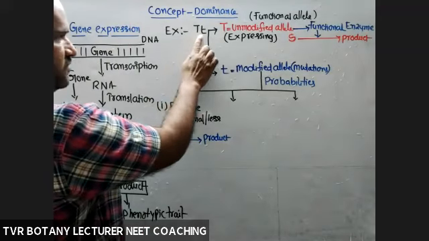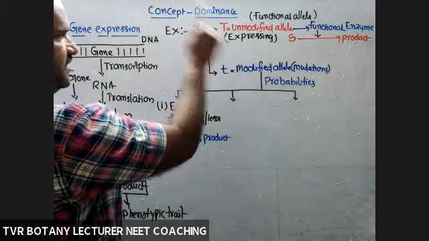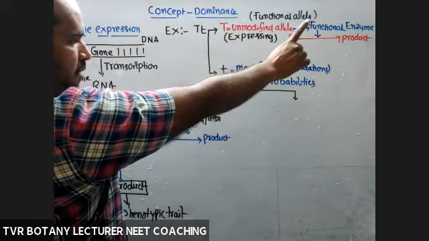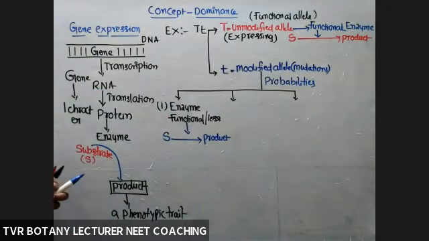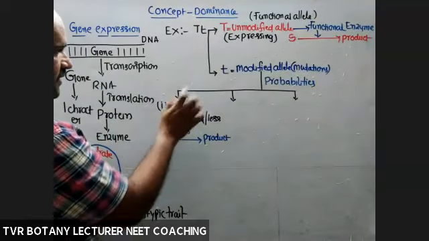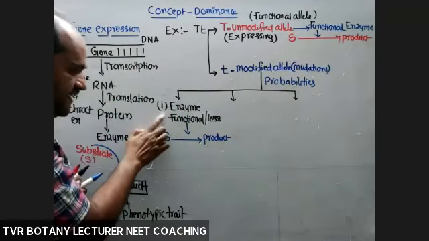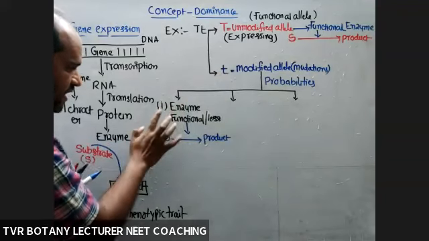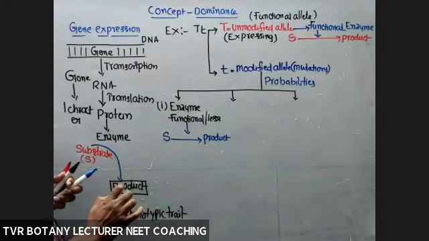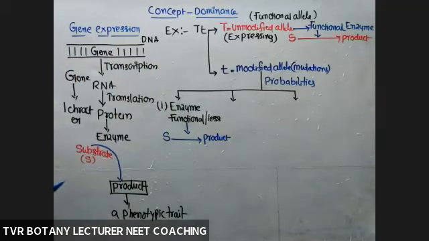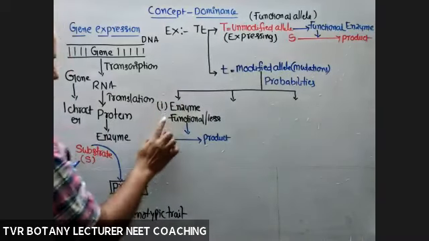What about the probability of this one? Only one probability always, that it is able to produce the concerned enzyme. Product is always produced. So now the phenotype of the concerned individual depends on this one and this one. If the probability of the small t allele is the first probability, then small t is functionally equal to capital T. Now the phenotype depends on both capital T and small t.